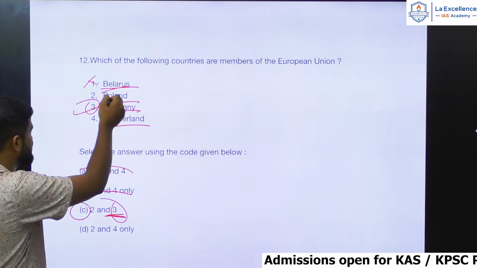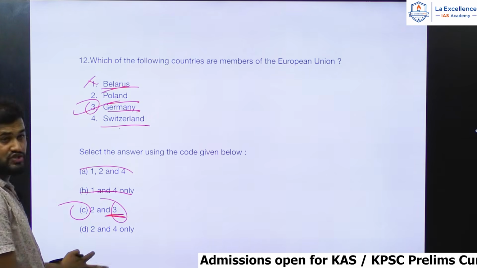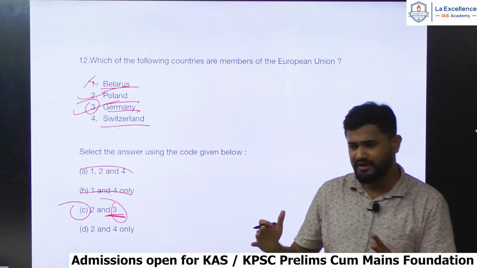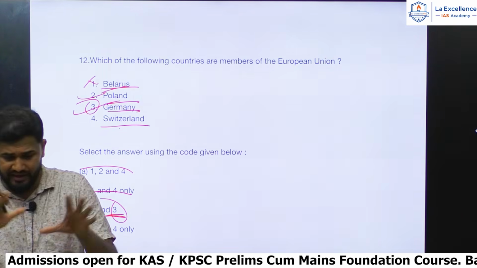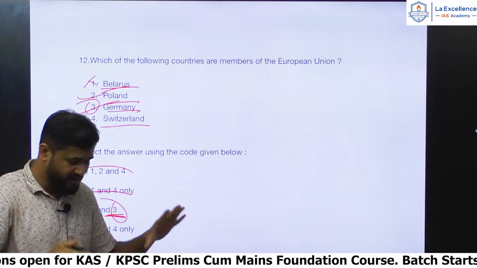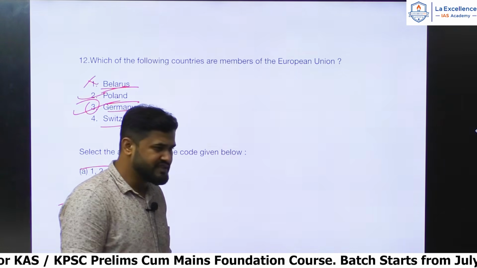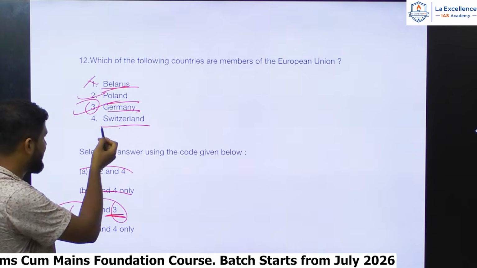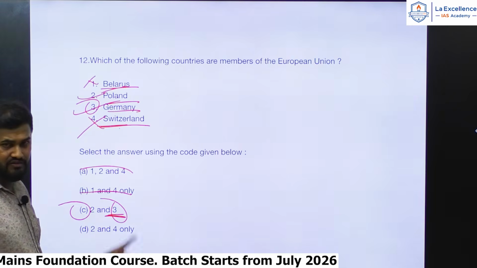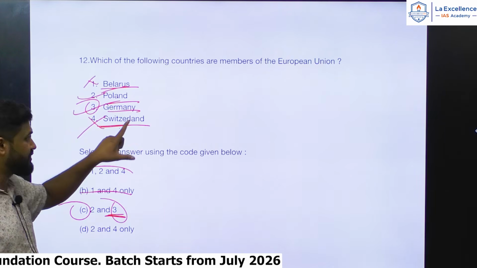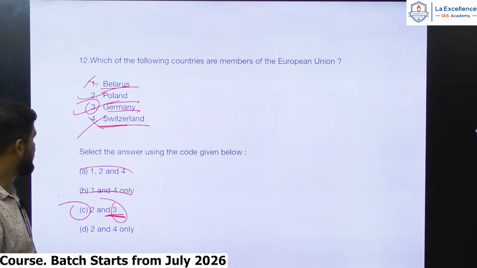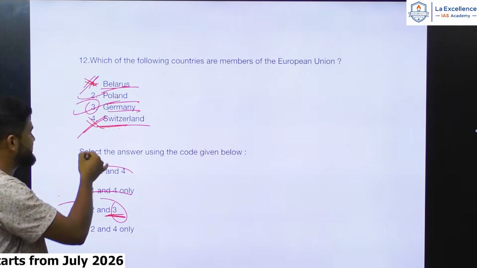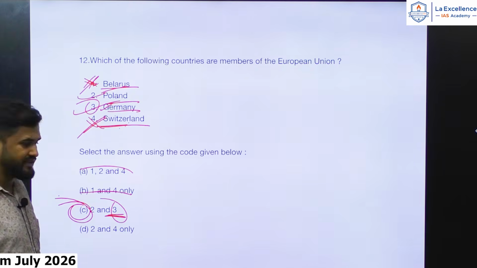And between Poland and Switzerland, if you need to choose, you must choose Poland, because Switzerland does not actively involve itself in political matters of the European Union or in European geopolitics. Switzerland is a little bit neutral. If you have that understanding, in that way also you could have eliminated Switzerland, because it is much more politically neutral. It is not a member of the European Union. So Belarus and Switzerland you can eliminate. If you eliminate Belarus and include Germany, you can easily arrive at the answer, that is C.